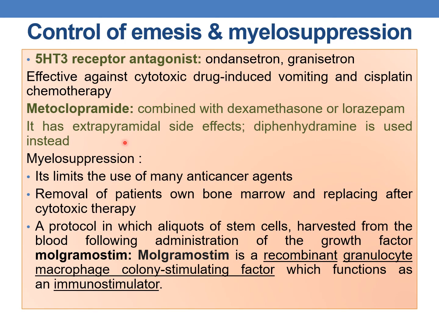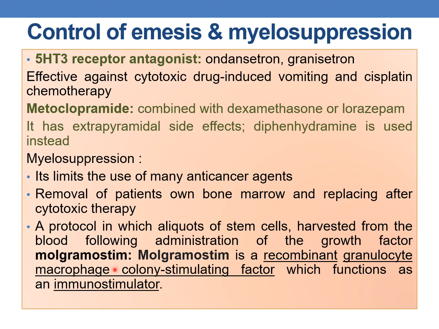Coming to the control of myelosuppression. Because they cause myelosuppression, it limits the use of many anti-cancer drugs. The majority of the anti-cancer drugs cause myelosuppression. Removal of the patient's own bone marrow and replacing it after cytotoxic therapy is an alternative in order to decrease or control the myelosuppression, and there is a protocol in which aliquots of stem cells are harvested from the blood following administration of a growth factor, for example, molgramostim.